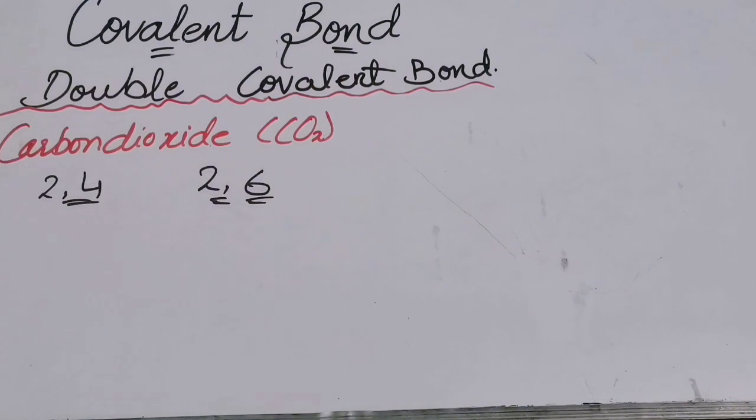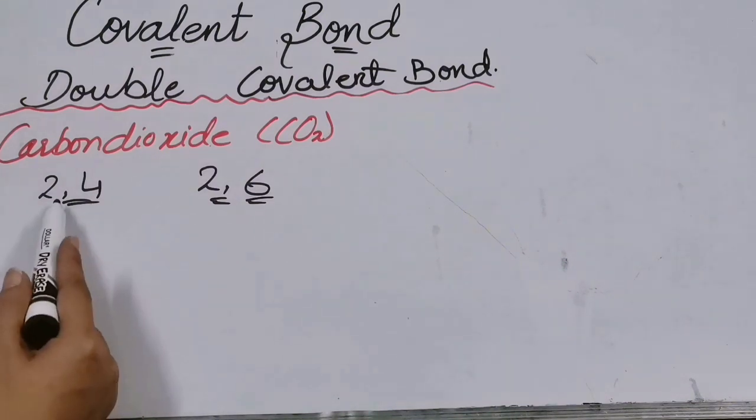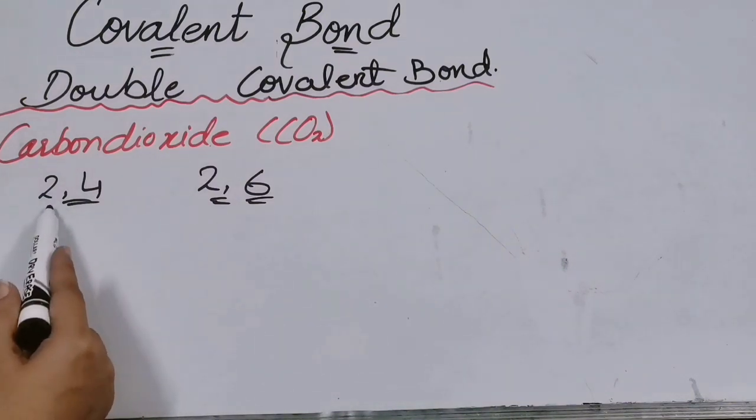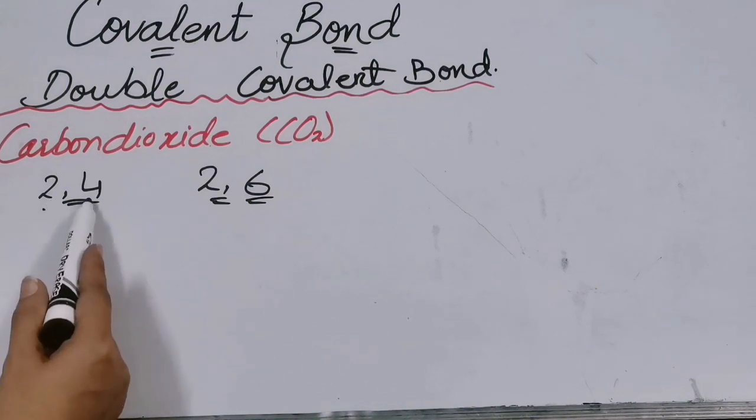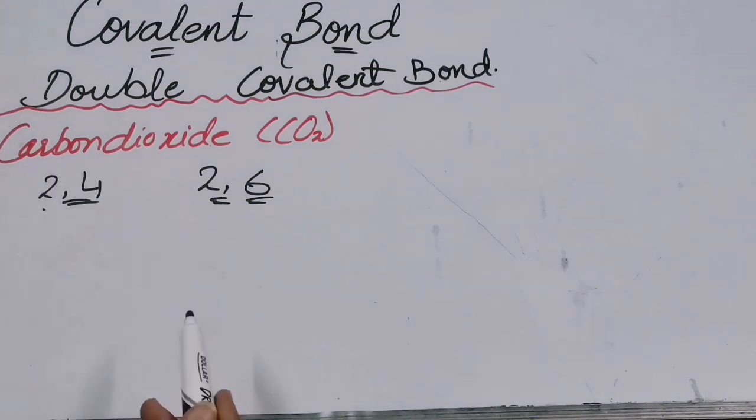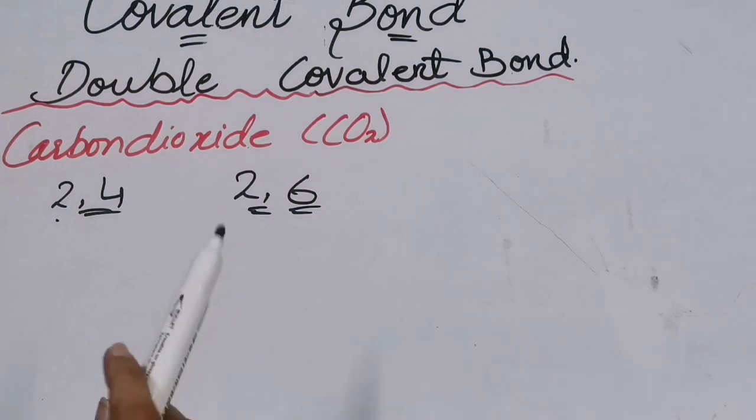Now the next type is double covalent bond. In this case I am taking the example of carbon dioxide. When you write the electronic configuration of carbon, you will get to know that it is having 2 electrons in its first shell and 4 electrons in its second shell. For oxygen, it is having 2 electrons in its first shell and 6 electrons in its valence shell.